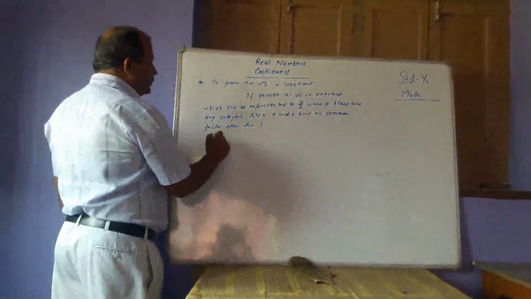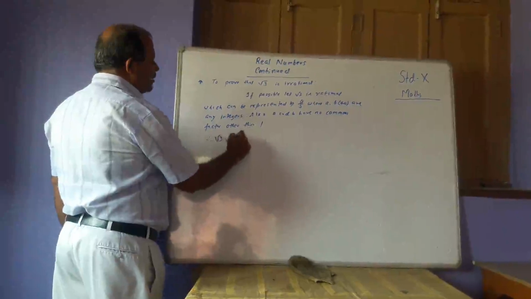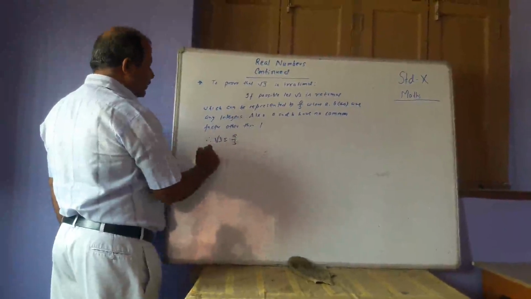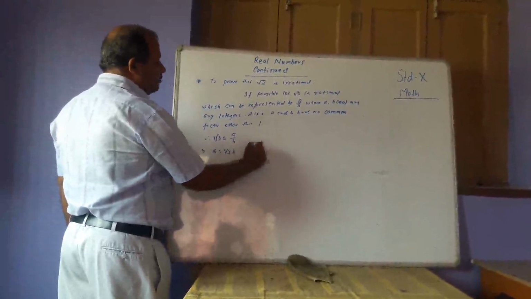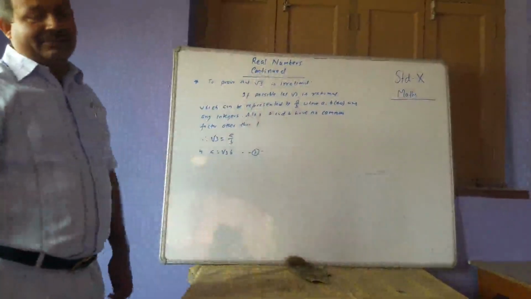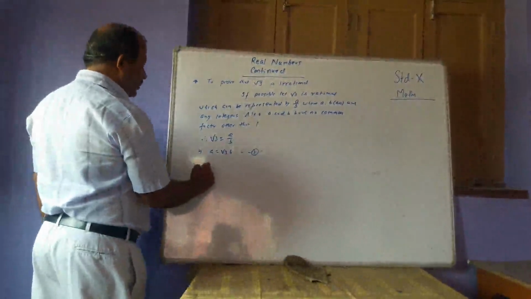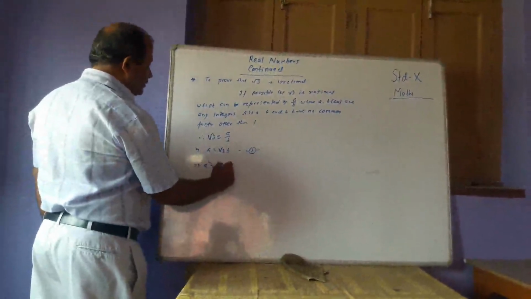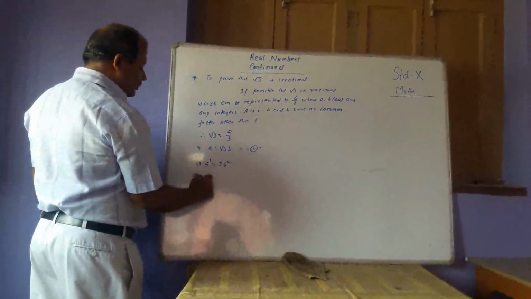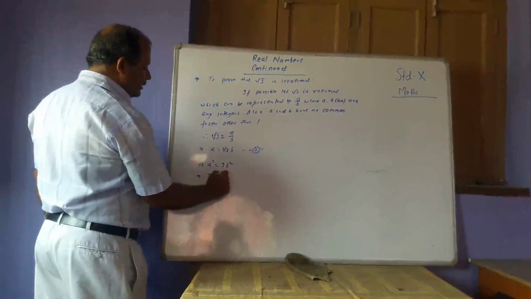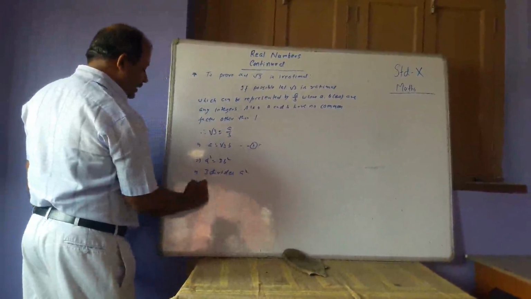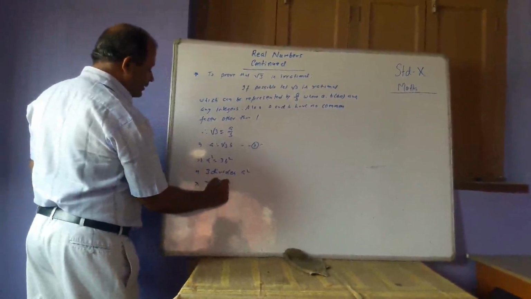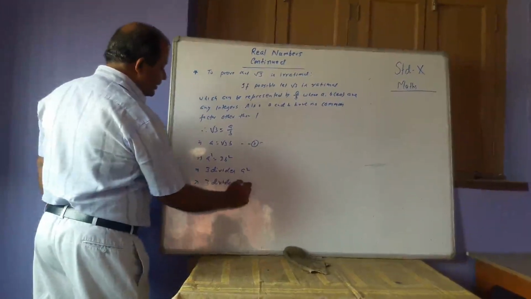Therefore, root 3 is equal to a by b, which implies a is equal to root 3 b. It will be taken as equation 1. Now, a square is equal to 3b square, which implies 3 divides a square, and it implies 3 divides a.